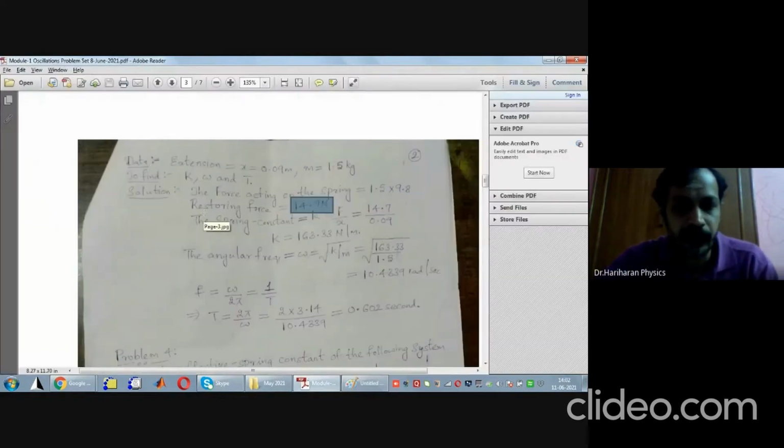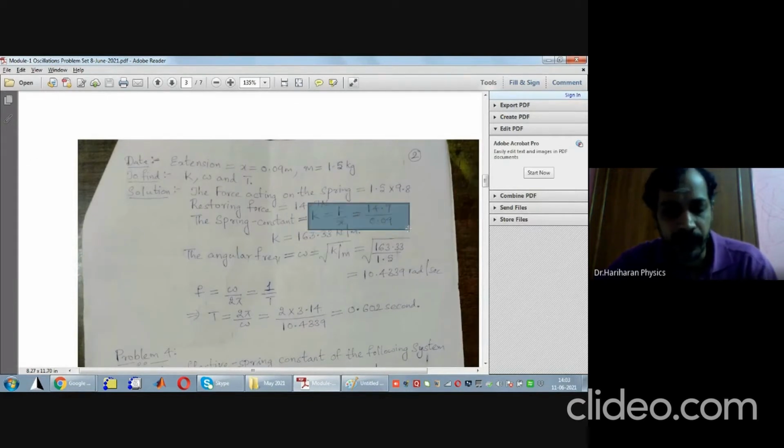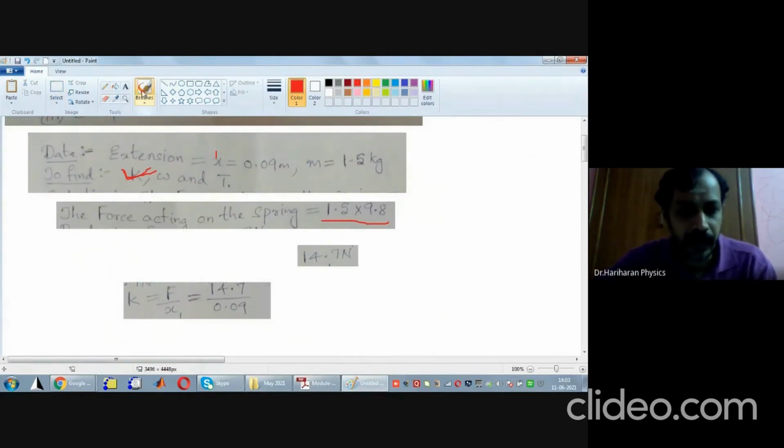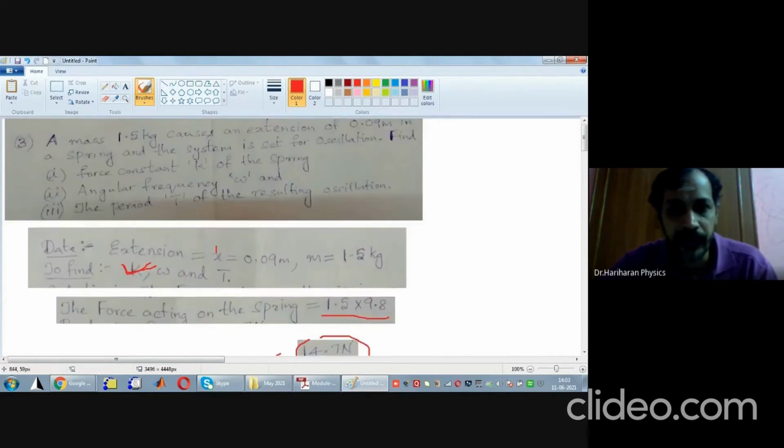So the spring constant K of the body is given by K is equal to F by X. Substituting the values, F is 14.7 newtons, and extension is 0.09, which is listed here.